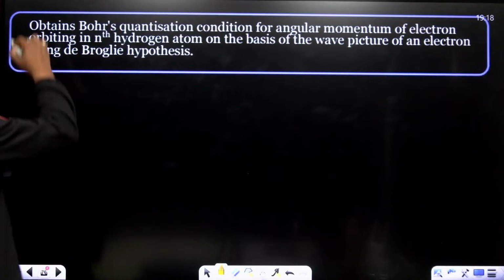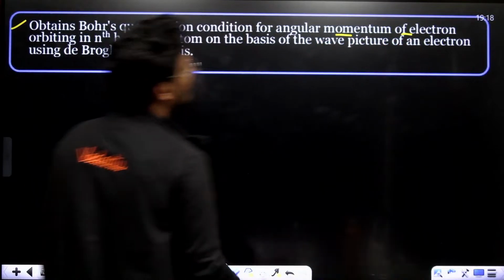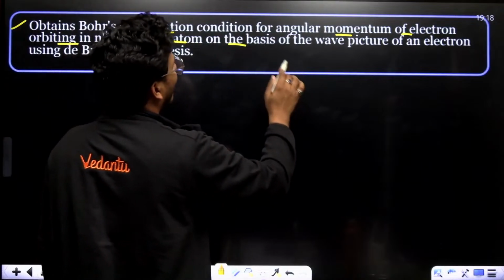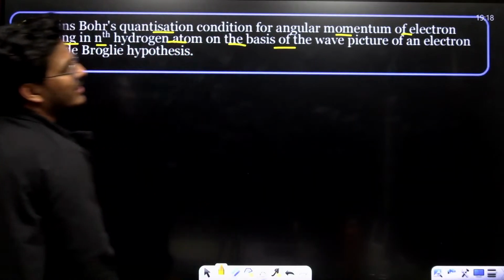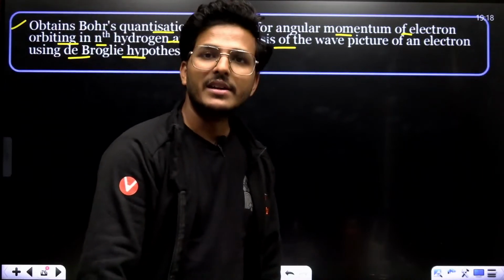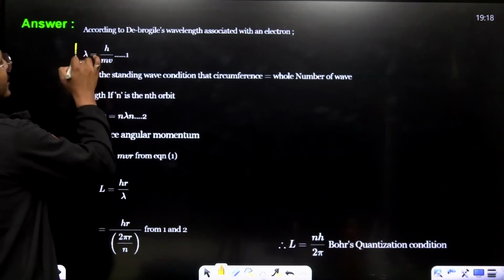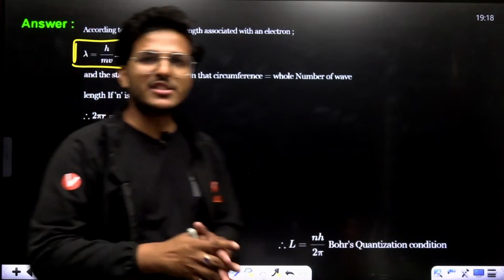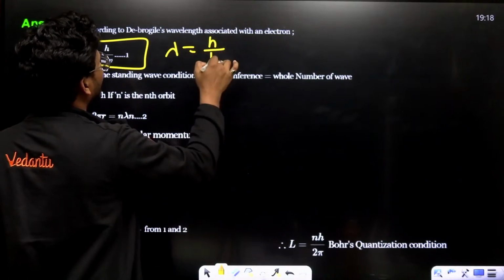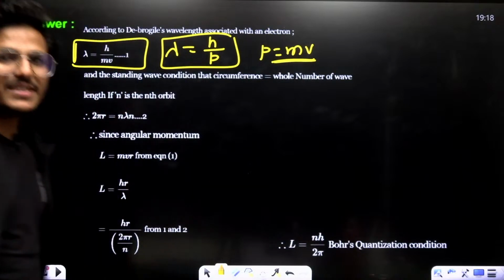Now, obtain Bohr's quantization condition for angular momentum of an electron in the nth orbit of a hydrogen atom on the basis of the wave picture of an electron using the de Broglie hypothesis. See, according to de Broglie, lambda equals h upon p, where p equals mv. mv is momentum, mass into velocity.